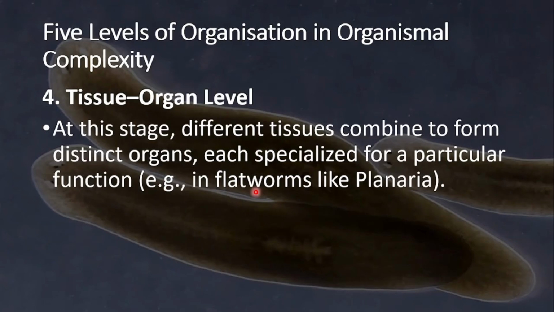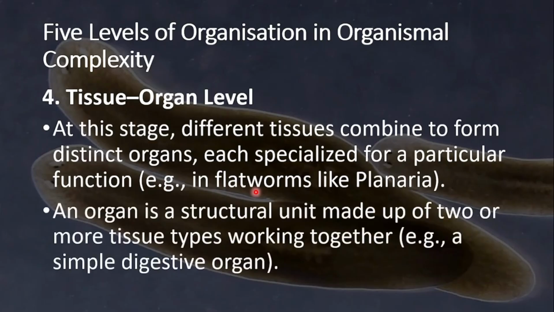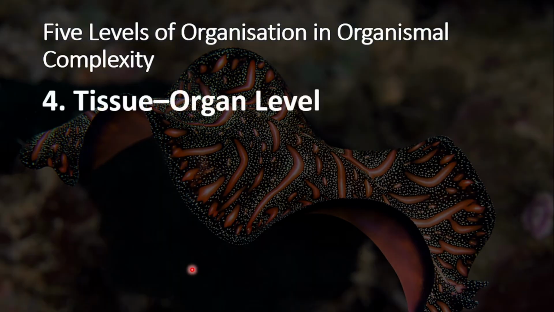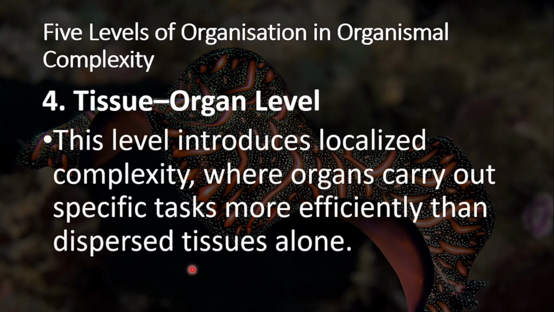For example, in flatworms, like planaria. An organ is a structural unit made up of two or more different tissue types working together. For example, a simple digestive organ. Now, in our tissue organ level, this level introduces localized complexity where organs carry out specific tasks more efficiently than dispersed tissues alone. And this is very good because, like we said, cells group together to form tissues, then tissues group together to form organs. So this is different from anything we saw before because we never saw organs yet.